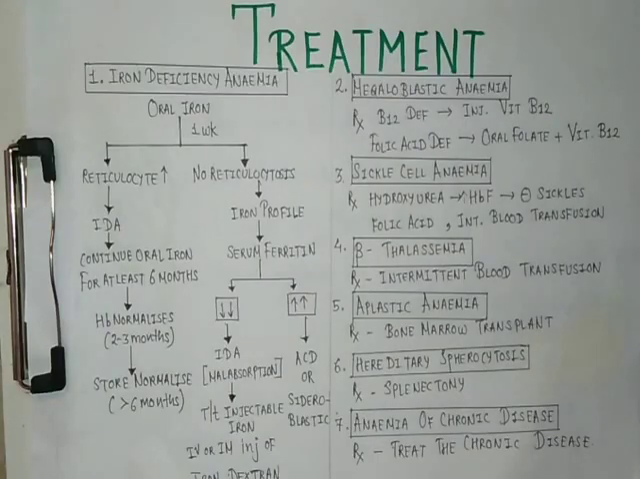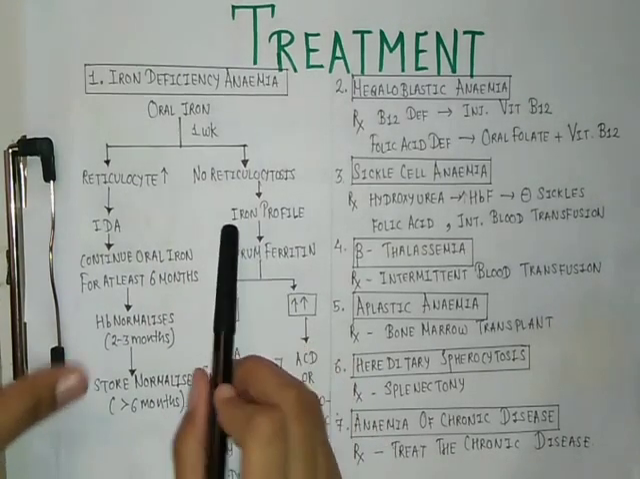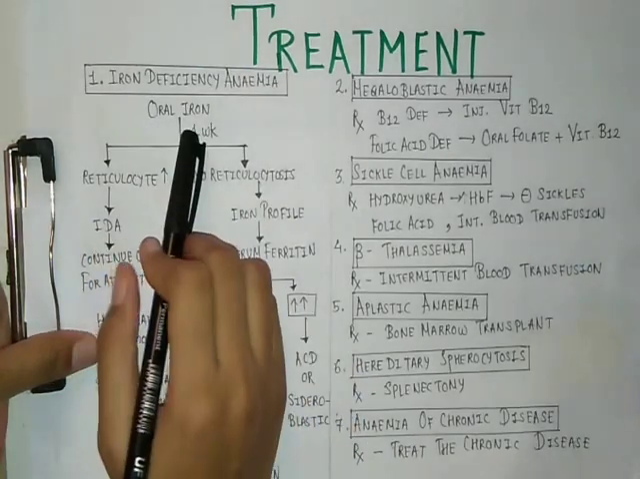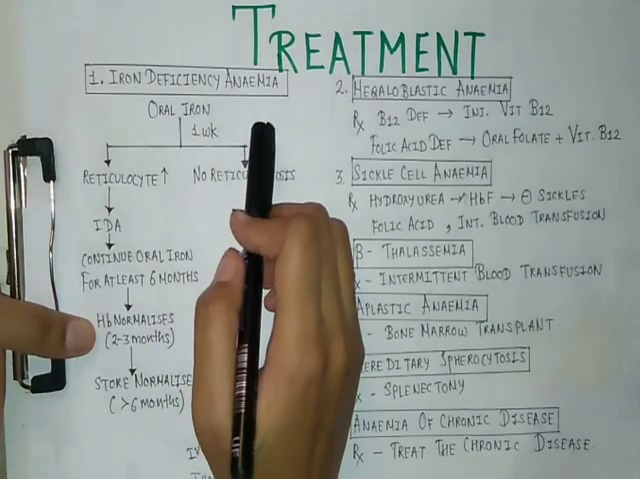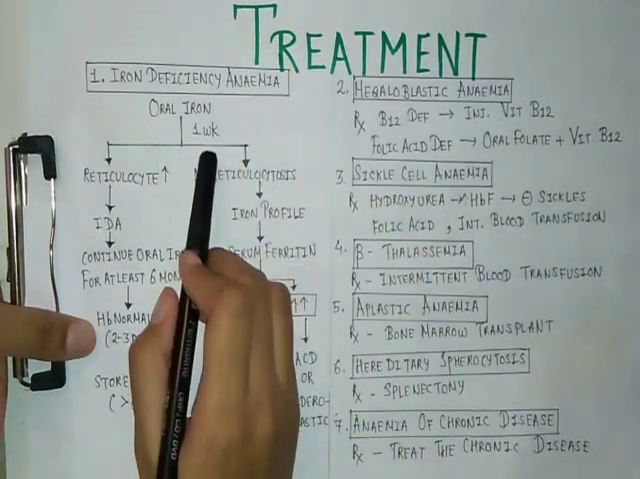Now let's see the treatment of anemias. First of all, we will see the treatment of iron deficiency anemia because this is the most commonly found anemia. Whenever we see a patient of anemia, we have to first start oral iron in the form of ferrous fumarate, ferrous gluconate, ferrous sulfate for at least 1 week.